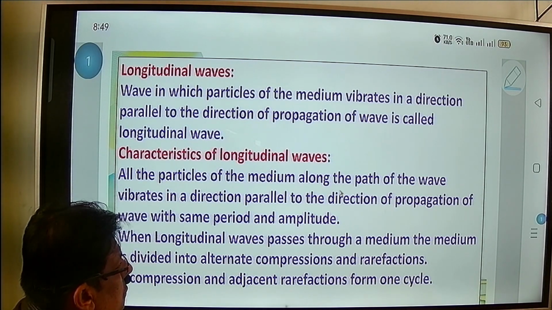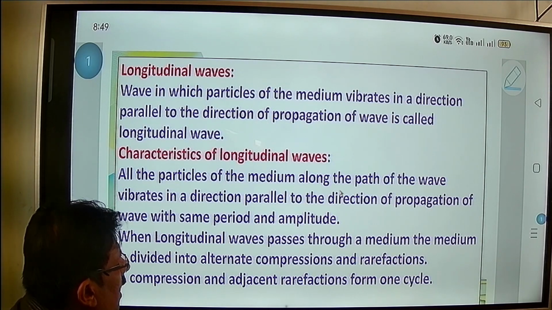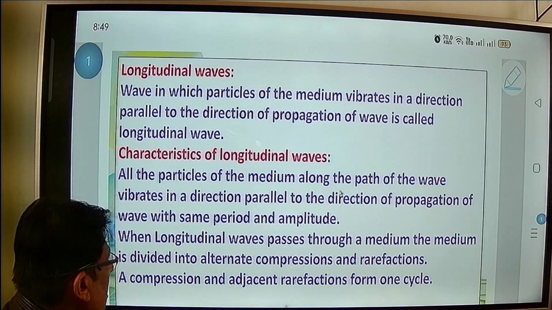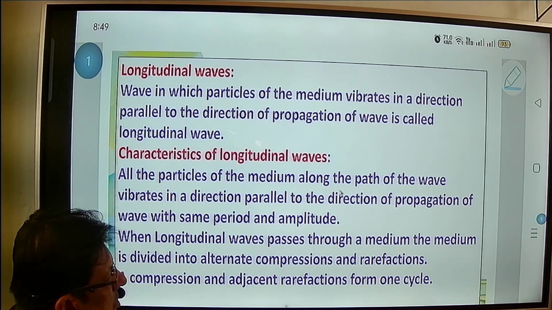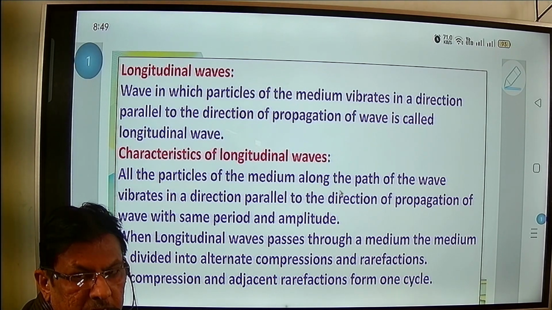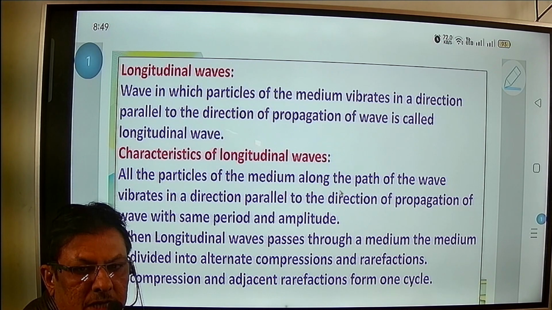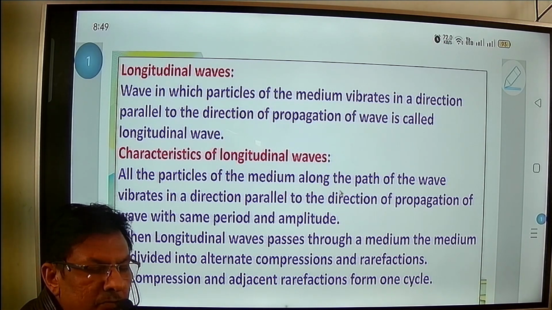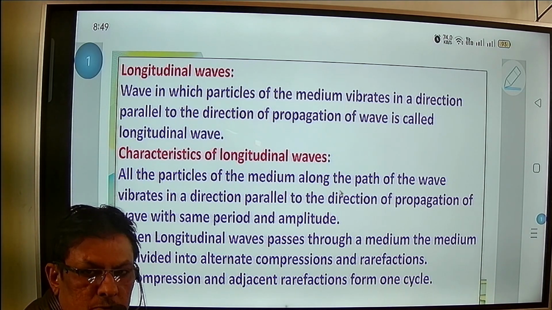Now we are going to see the characteristics of longitudinal waves. When we consider the characteristics, all the particles of the medium along the path of the wave vibrate, but in which direction? Parallel to the direction of propagation of the wave. This is the basic characteristic, and we have to mention it.